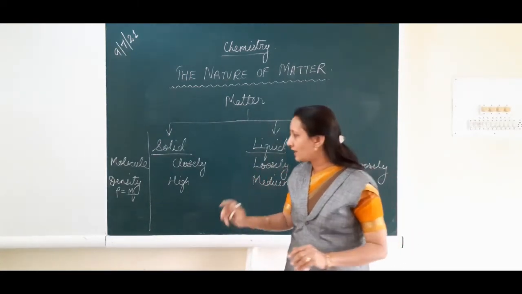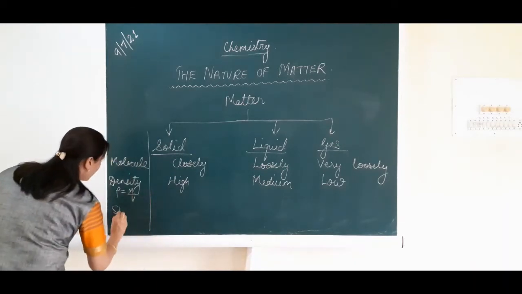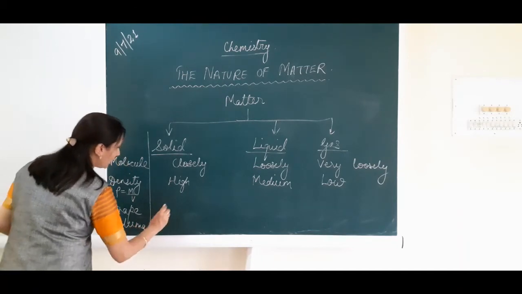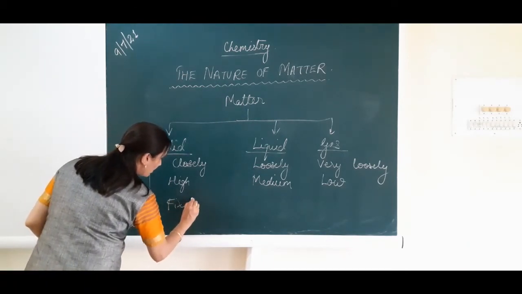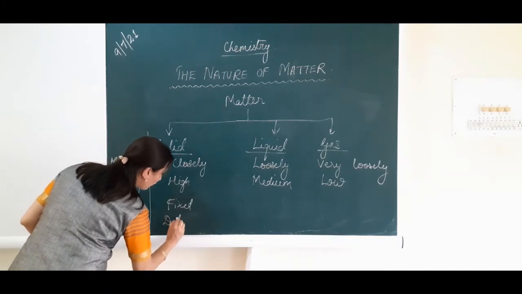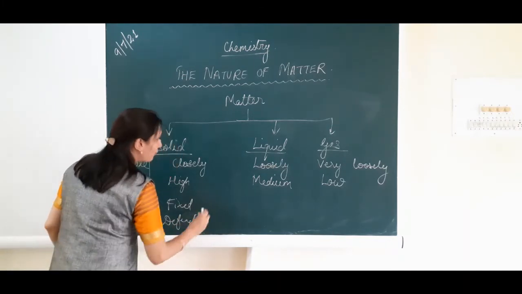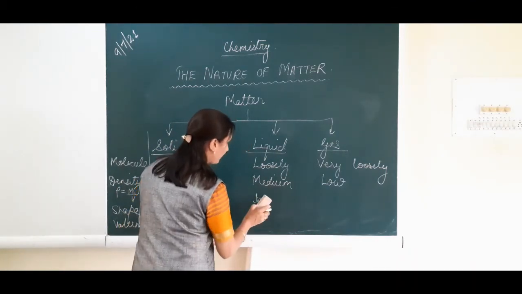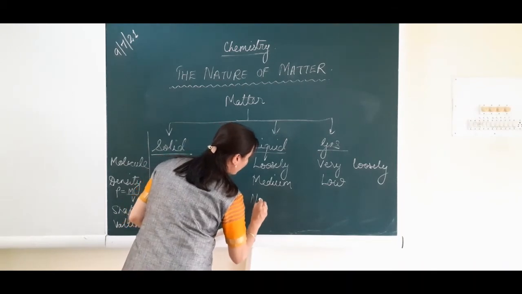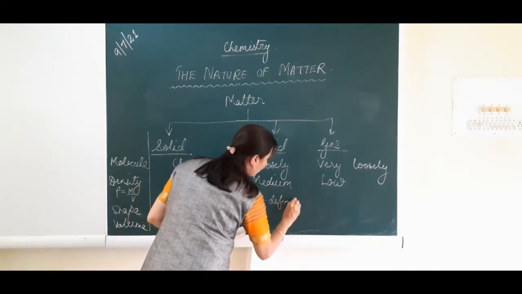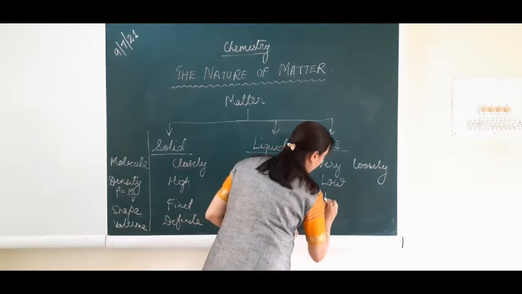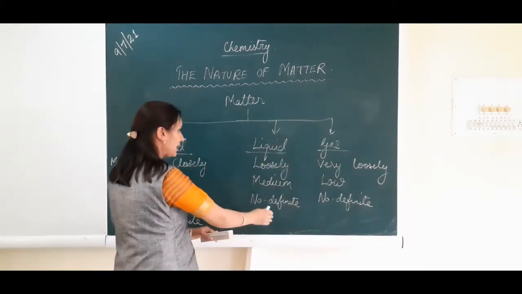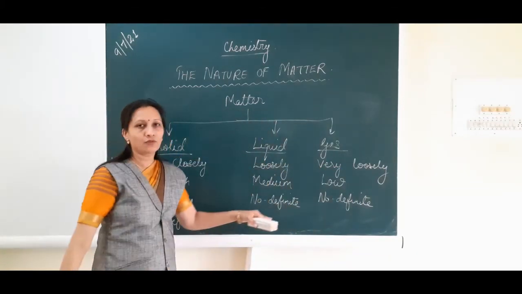Now you all are aware that if you want to see the shape or volume, for solid it is fixed. Isn't it? Solids have definite shape, definite volume. But for liquid, shape is not fixed. Liquids have no definite shape. Then gases have no definite shape. Will it be the same for volume for liquids and gases?